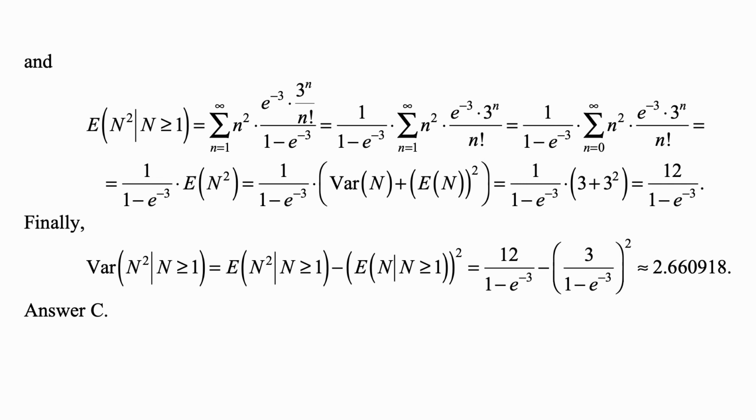And therefore the variance of N, given that N is greater than or equal to 1, is equal to the second moment minus the square of the first moment. So this is 12 over 1 minus e to the minus 3 minus the quantity 3 over 1 minus e to the minus 3, squared. And we can just calculate this. And it's approximately equal to 2.660918. That's answer C.